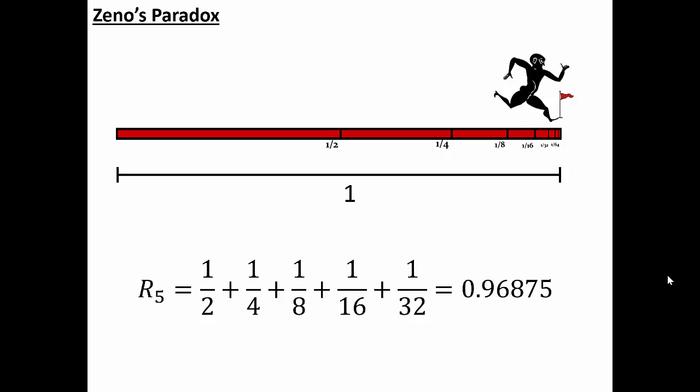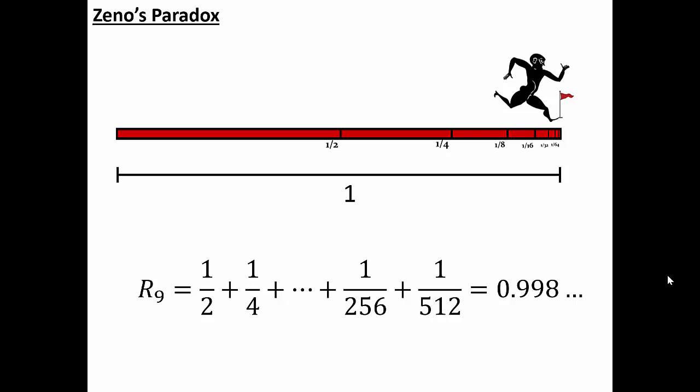Adding in 1/32, I get 0.96875. Notice, as I add more and more legs of this race, that total length of the race, in this case r sub 5 is represented by about 0.968, is getting closer and closer to a certain value. It doesn't increase forever. As I add more and more legs to the race, the total distance traveled by Achilles gets closer and closer and closer to a particular number, and that number is